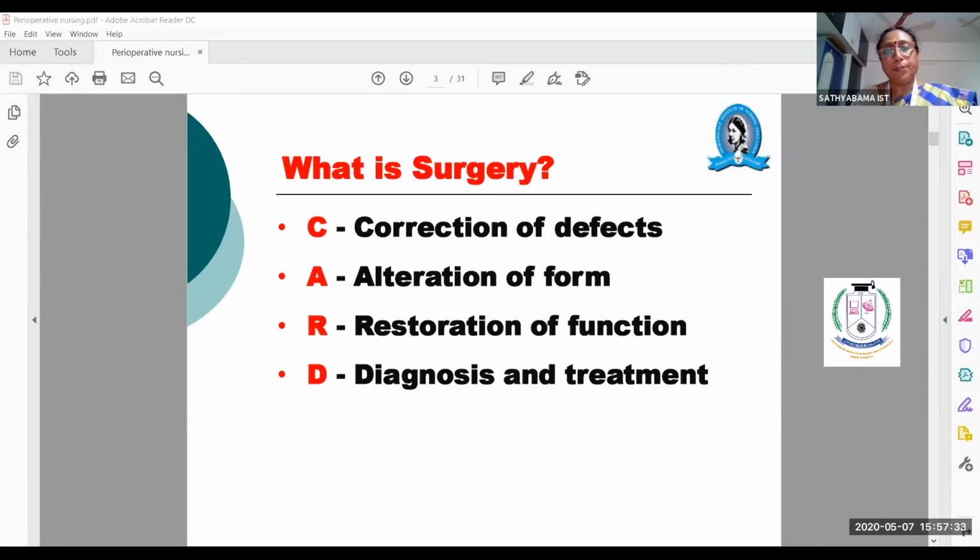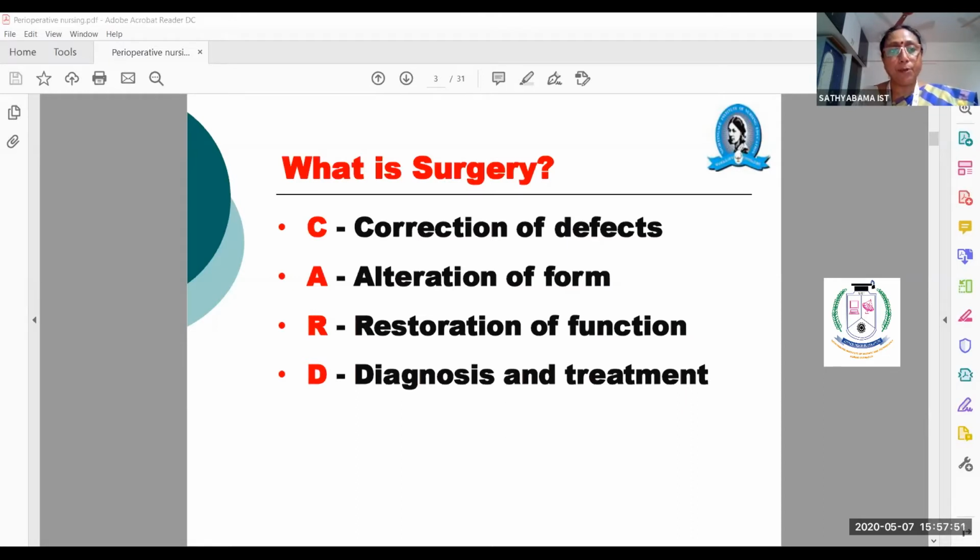After that, the patient will be shifted to the ward, and from the ward the patient will successfully go home. So up to this is surgical care. Okay. So first of all, you should know what is surgery. Surgery is otherwise CARD. We will call them as CARD. CARD means correction of defect.